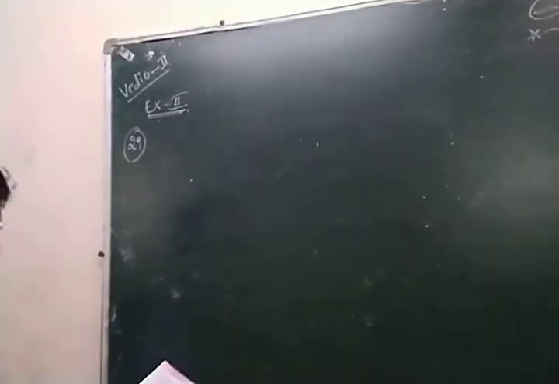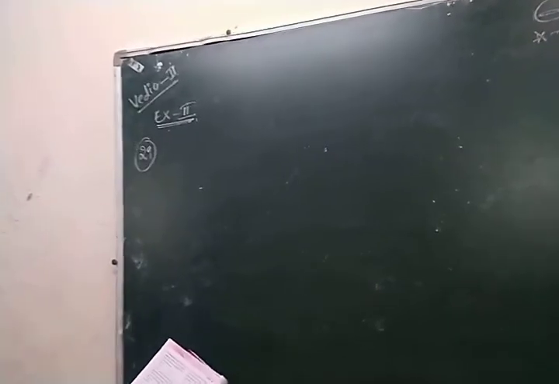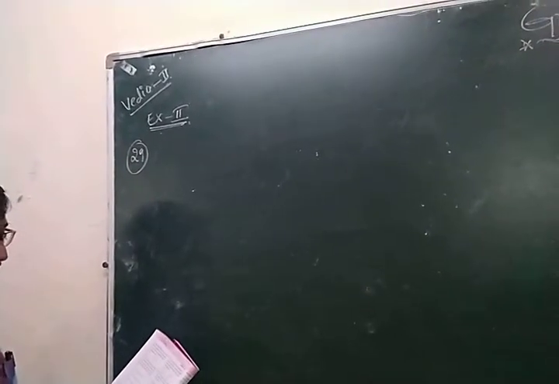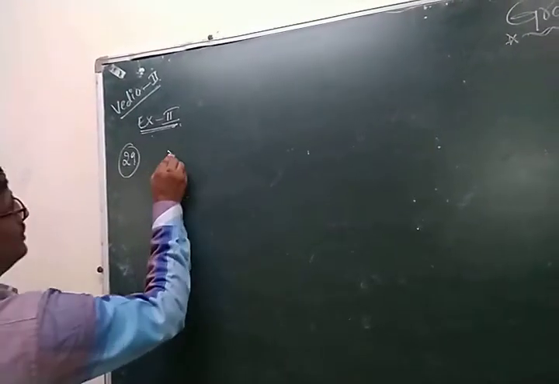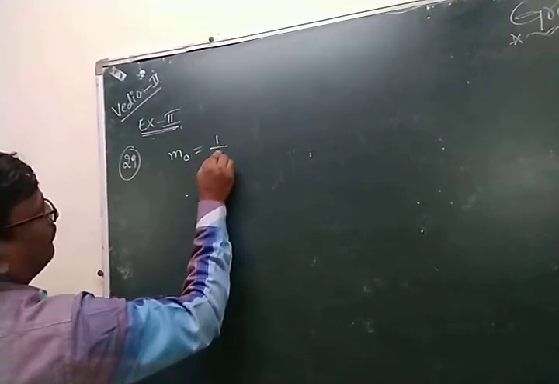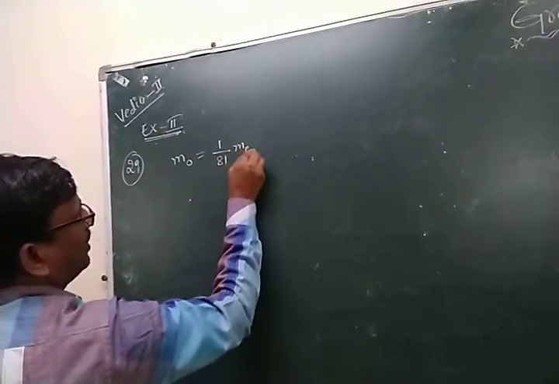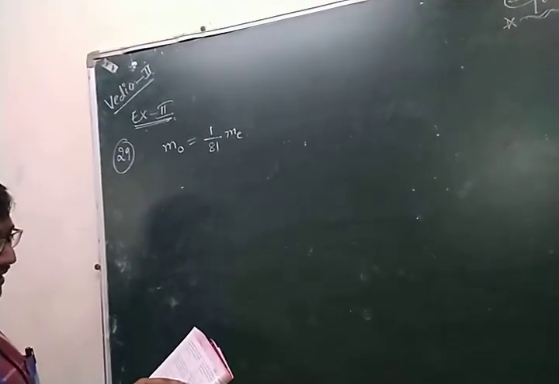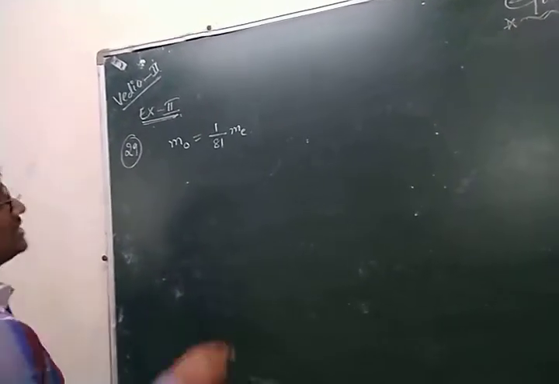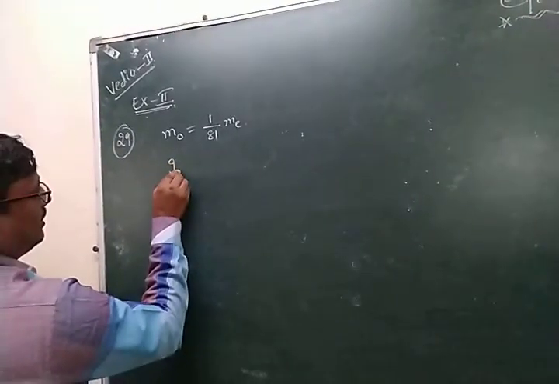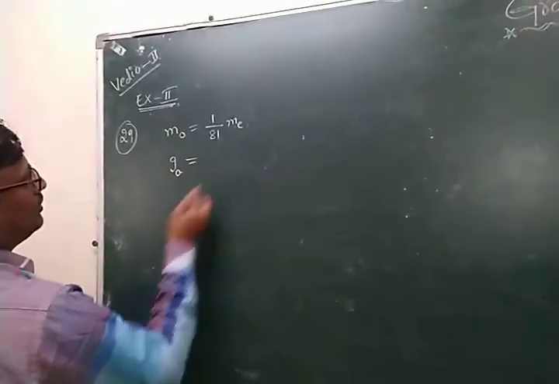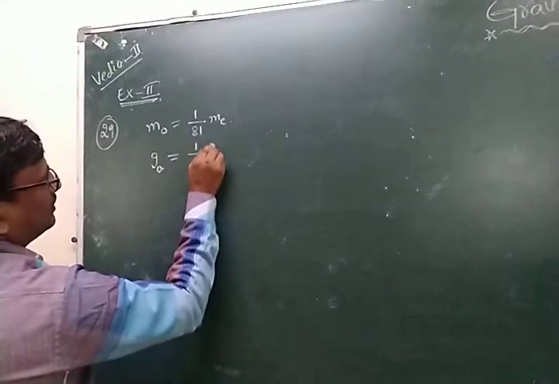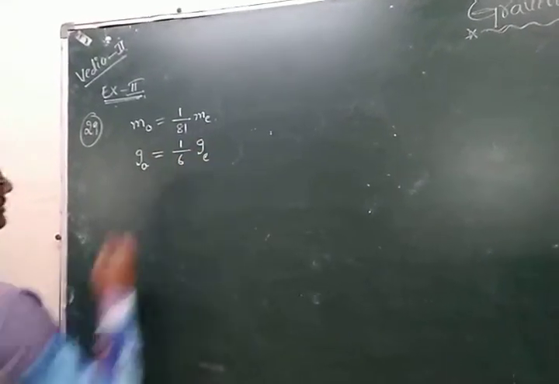See question number 29. The mass of the Moon is 1 by 81 times the mass of Earth. But the gravitational pull is 1 by 6 times that of Earth. The gravitation of the Moon is equal to 1 by 6 times the gravitation of the Earth.